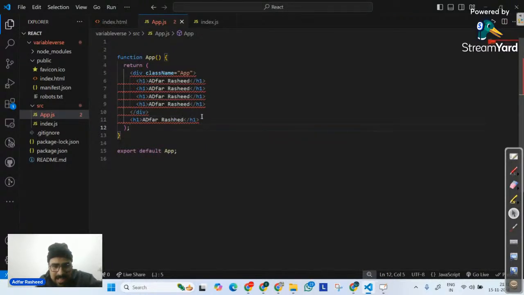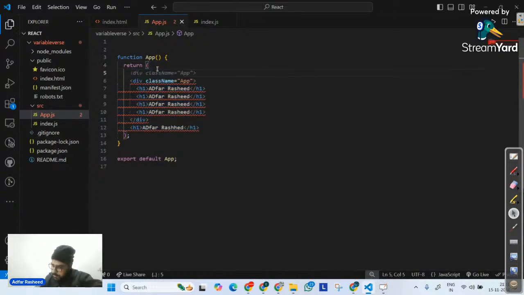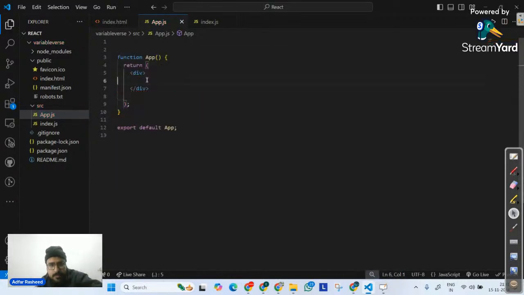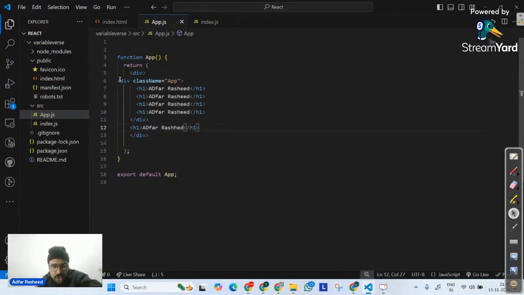I can simply wrap this whole thing into another div, another container, and in between this div I can put these elements. This is one way, which means I have told it to return two elements, but wrapped them into one single element. Even in this case, it's returning only one.